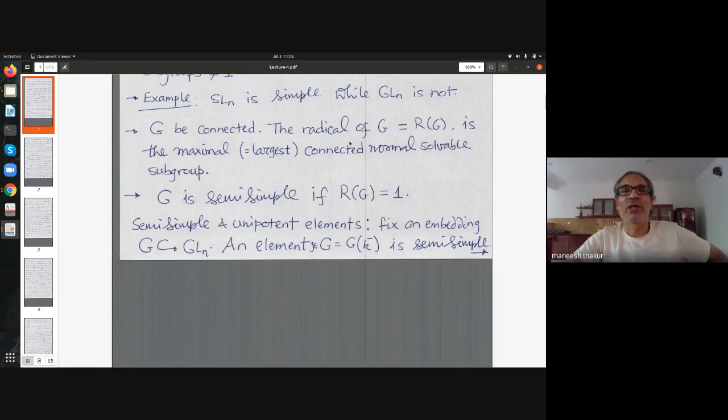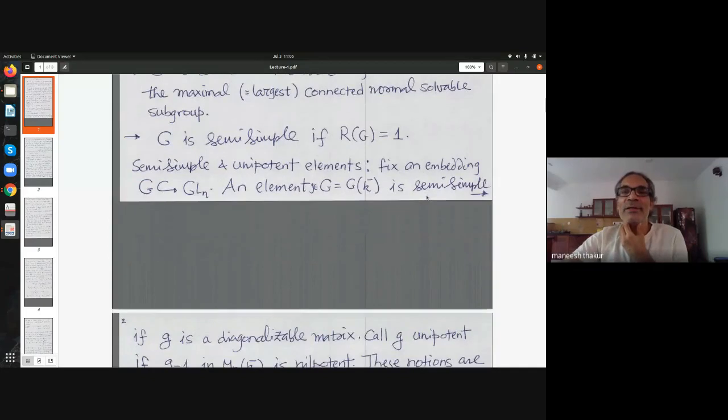So we define, for an algebraic group G, the radical of G to be the largest connected normal solvable subgroup, and define G to be semi-simple if the radical of G is trivial. This is equivalent to saying G has no connected normal abelian subgroups, actually. So that may be done in the tutorial session sometime. That's another condition one can include.